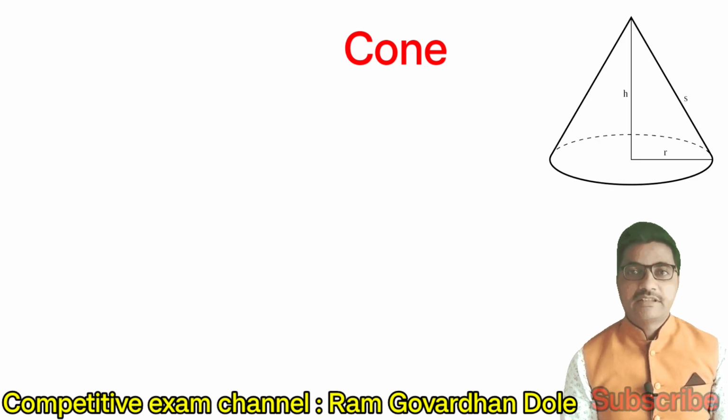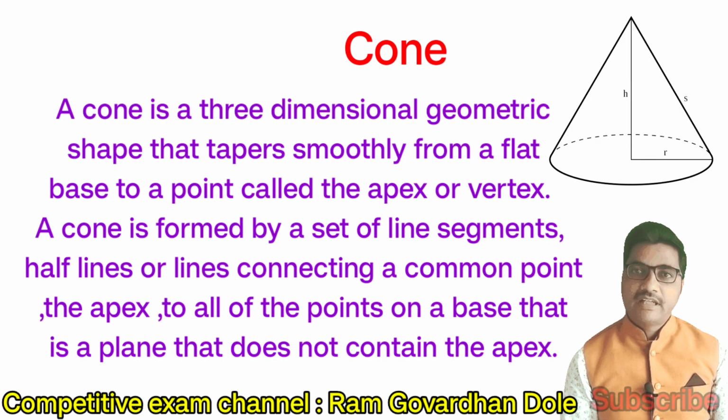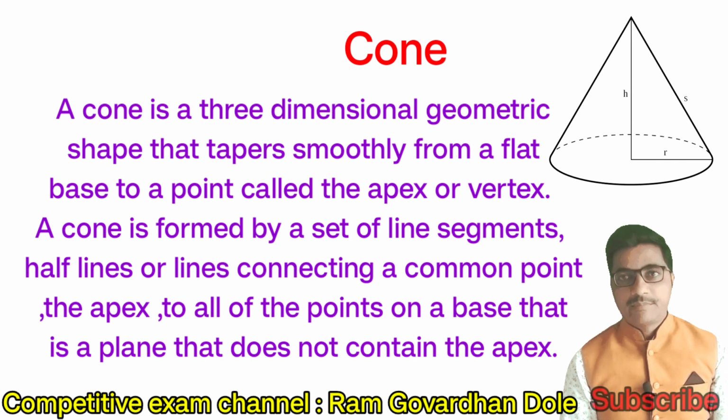Cone. Definition of cone. A cone is a three-dimensional geometric shape that tapers smoothly from a flat base to a point called the apex or vertex. A cone is formed by a set of line segments, half lines or lines connecting a common point, the apex, to all of the points on a base that is in a plane that does not contain the apex.